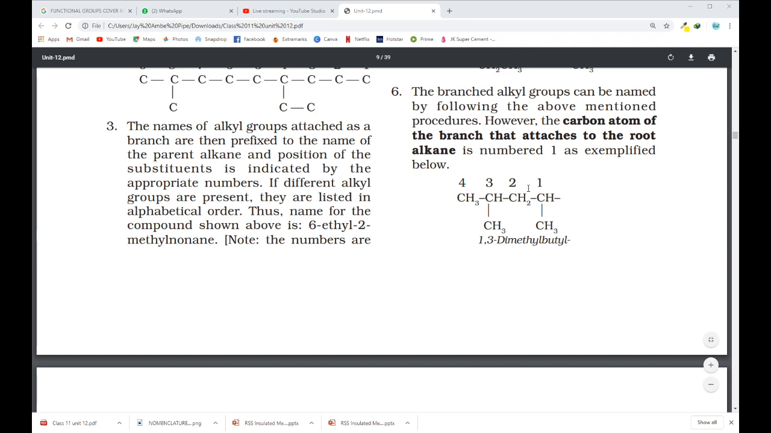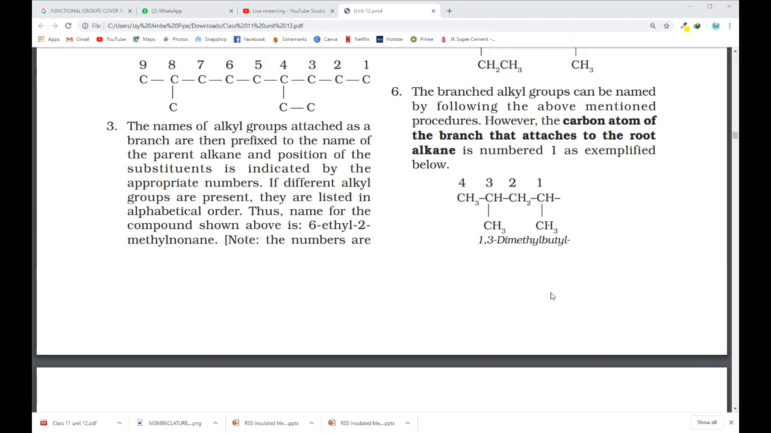Suppose this much long substituent is present in your main chain. This is the substituent given to you. In that case, how do we write the name of this substituent? The method we use: see, this is the first carbon which is directly attached to the alkyl chain.